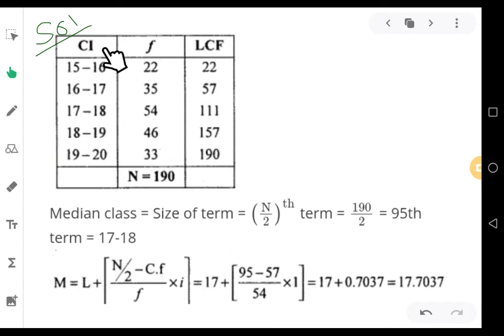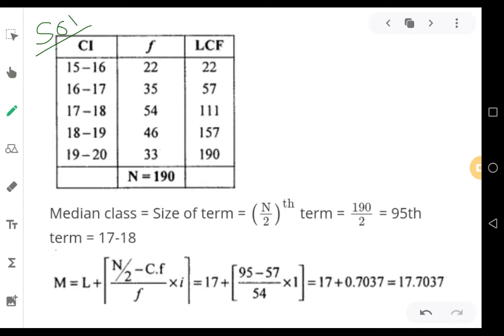Question ಅಲ್ಲಿ ಏನಿದೆಯೋ ಮೊದಲ ಎರಡು ಕಾಲಮ್ಸ್ ಅನ್ನು ಅದೇ ರೀತಿಯಾಗಿ ಬರ್ಕೊಂಡ್ಬಿಡಿ. One is class interval and the next one is frequency. The third additional column which we add in your answer is less than cumulative frequency. How do we calculate this? We keep on adding the frequencies one to the other.